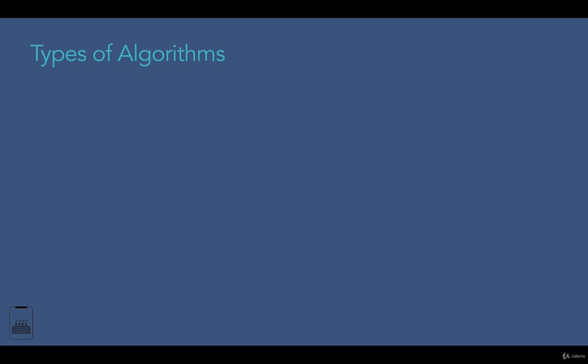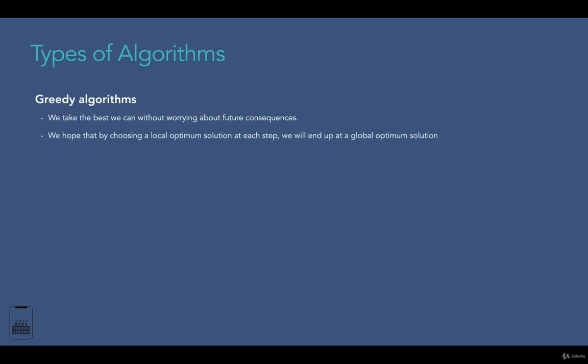The next type of algorithm is the greedy algorithm. These algorithms are also about finding the best solution, and they work well for optimization problems. A greedy algorithm works in phases. At each phase, we take the best we can without worrying about future consequences. We hope that by choosing a local optimum solution at each step, we will end up with a global optimum solution.